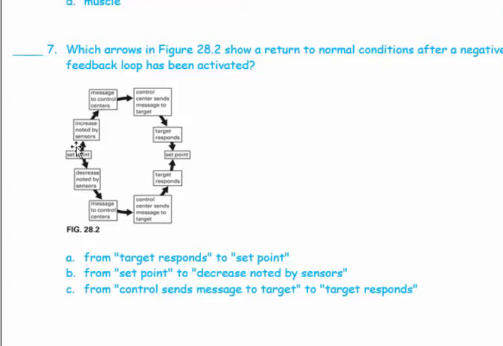Okay, so here in number 7, we look at the messages that are taken from one point to another. There is a message that goes to the control center. Then the control center sends the message to the target. Then the target responds. All of this is always going to return to the set point. So which one shows a return to normal conditions after a negative feedback loop has been activated? It is from target response to the set point. This is when the negative feedback is going to stop, because we reached a set point.